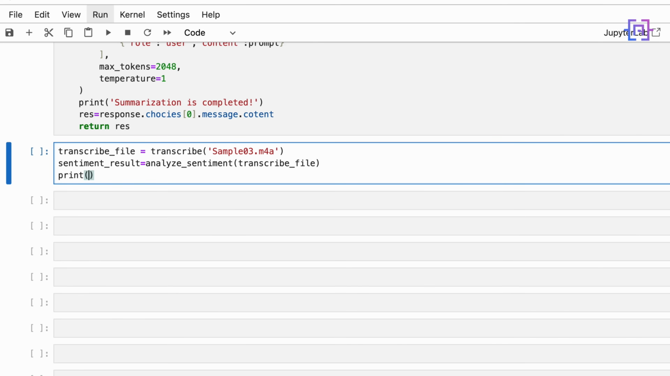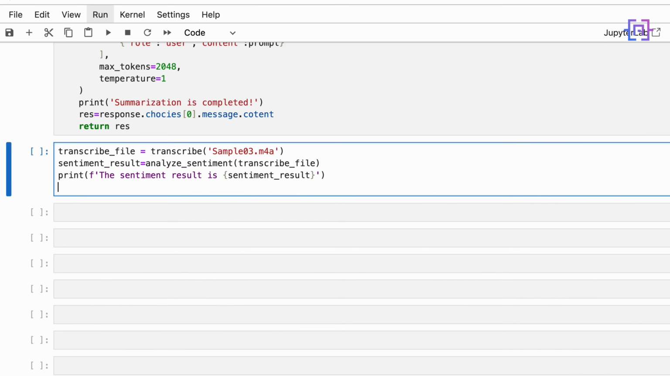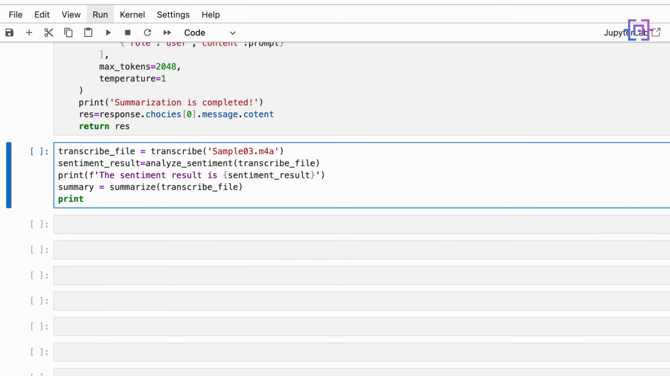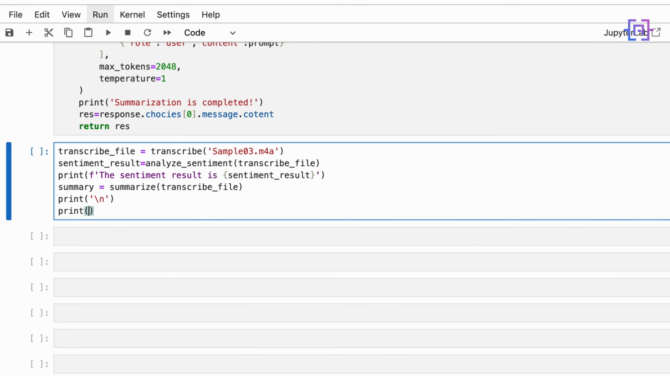We are going to print a message. The sentiment result is sentiment_result. Now we will call the summary function. Summary is equal to summarize. We are going to pass the transcribe_file. Let's print here a new line for readability. And then we'll print f, the summary of your voice memo is.